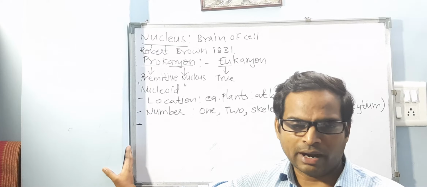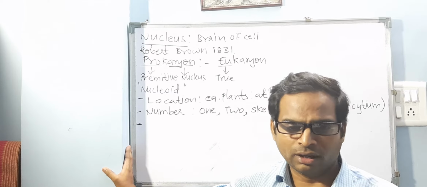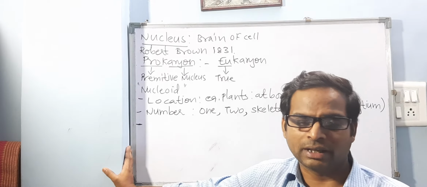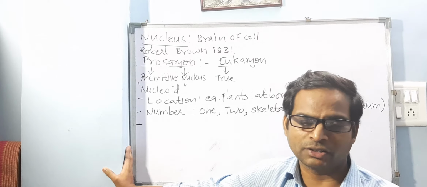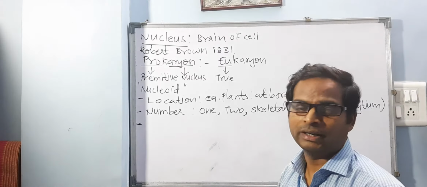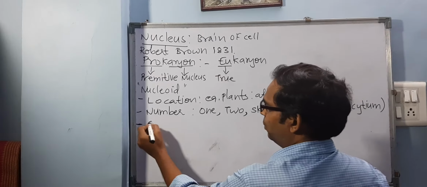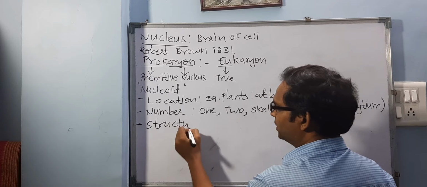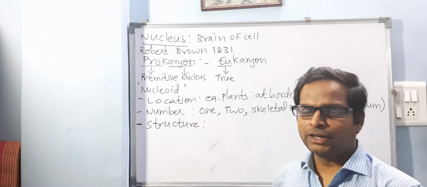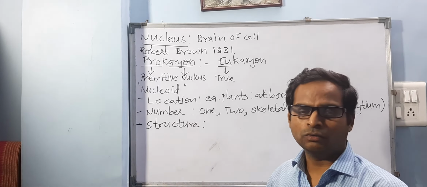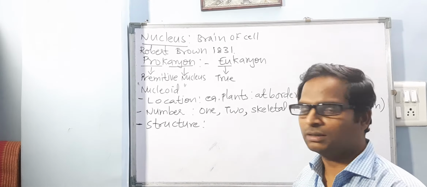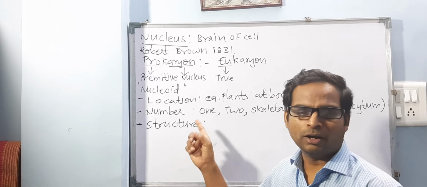So advantage of nuclei having more than one will be, that helps to control that cellular activities. Obviously that will be the main function. It will participate in controlling that metabolic activity. That is the advantage. Now very important part we will be talking here is this structure. So whether it is a nucleus in plant, nucleus in animal, whatever the type is, but structure is going to be same. Size may be small or may be large, number may be one or more.